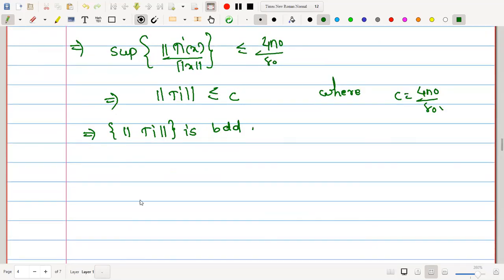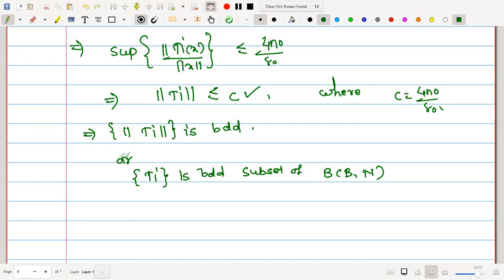This proves that the set of norms of Pi is bounded. In other words, the set of Pi is a bounded subset of V of n. That is, we have found this constant uniformly for all Pi, which works for all Pi. Therefore, this set gives us the uniform boundedness property. We started with Pi bounded pointwise, and we have proved it is bounded uniformly.